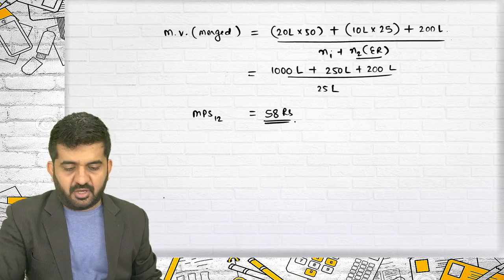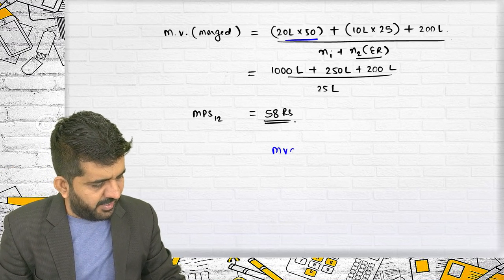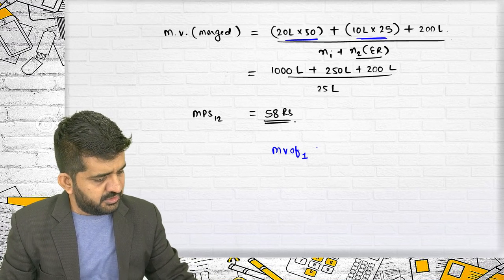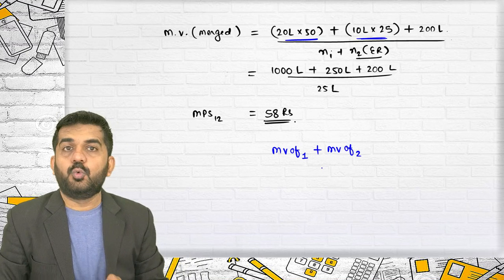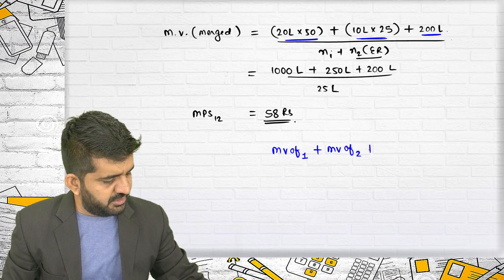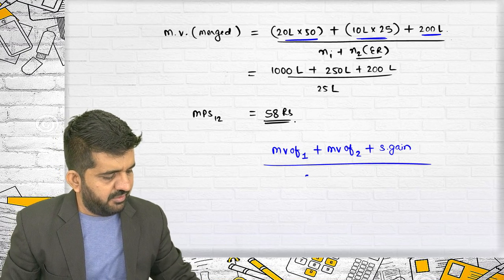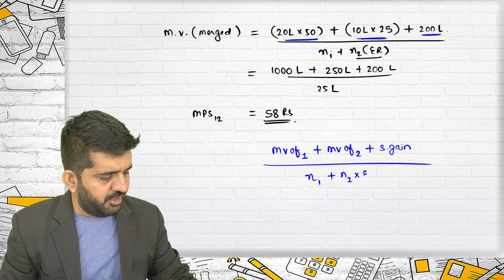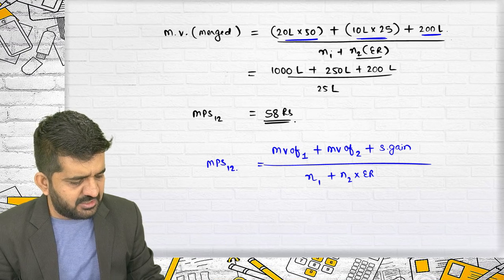Please concentrate on how I have found it out. What is this? Market value of company 1. What is this? Plus market value of company 2. What is this? Plus synergic gain, divided by N1 plus N2 into exchange ratio, is nothing but MPS 12.